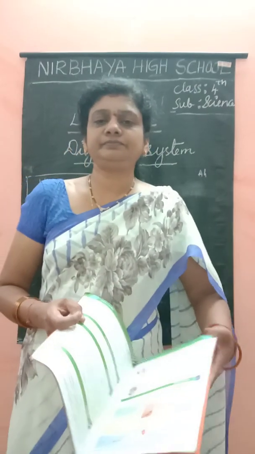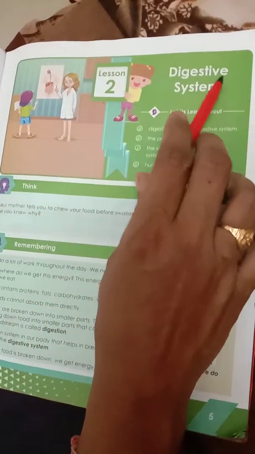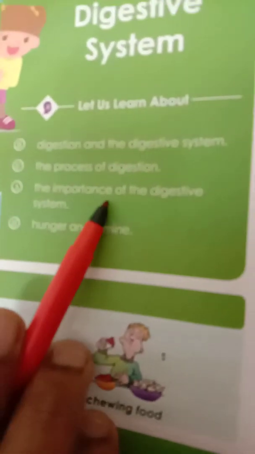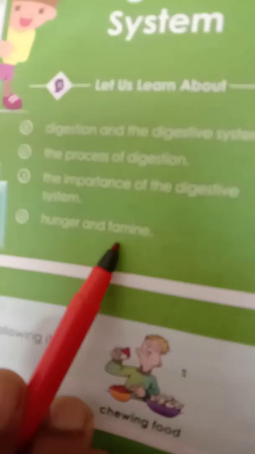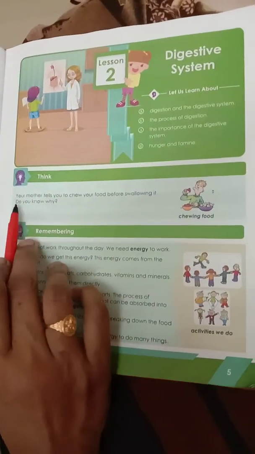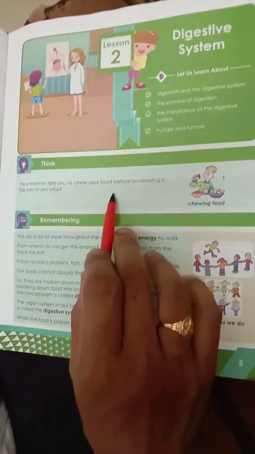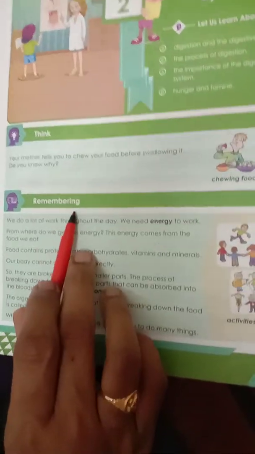Okay children? Take your textbook children, page number 5, lesson number 2, digestive system. Let us learn about digestion and the digestive system, the process of digestion, the importance of the digestive system, hunger and famine. Think children. Your mother tells you to chew your food before swallowing it. Do you know why?